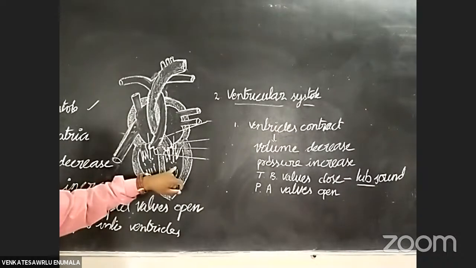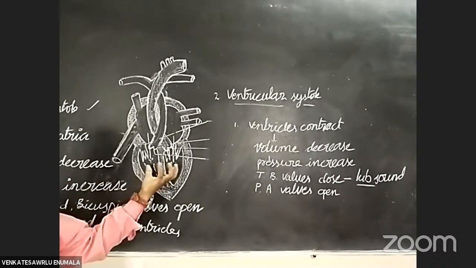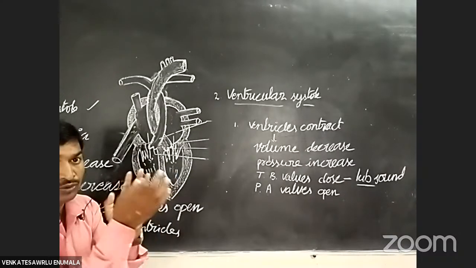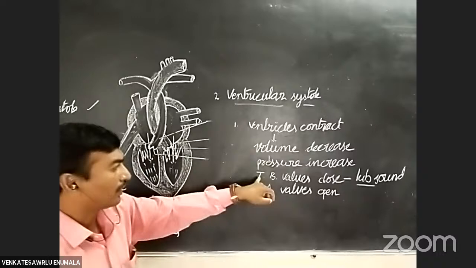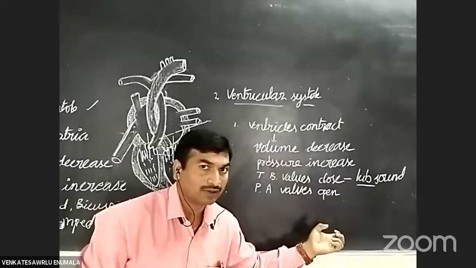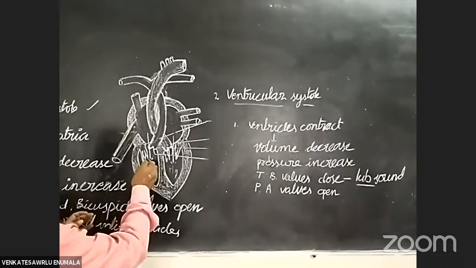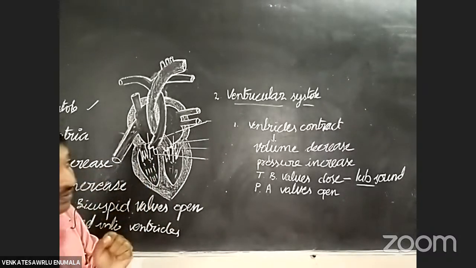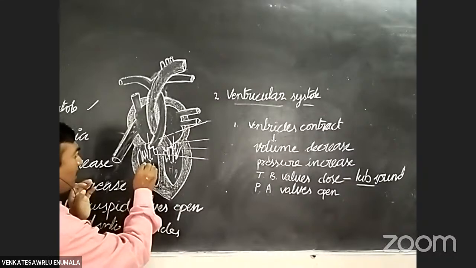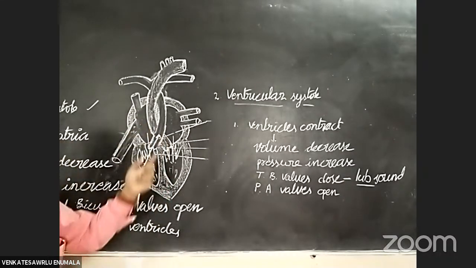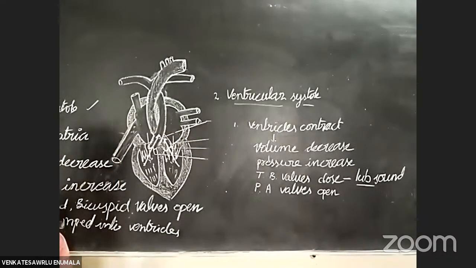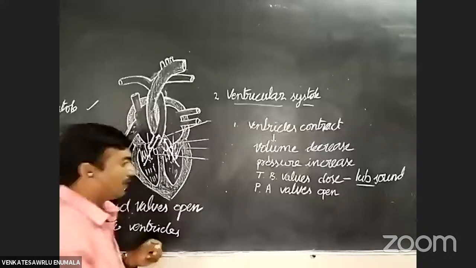Whenever ventricles contract, high pressure is created. Due to high pressure, the tricuspid and bicuspid valves close and the pulmonary and aortic valves open. Then the blood is pumped from the ventricle to the respective blood vessels: from the right ventricle to the pulmonary artery, and from the left ventricle to the aorta. That is another change.